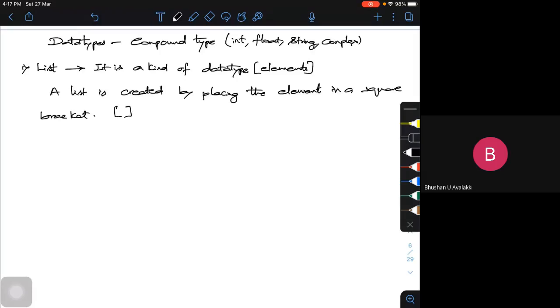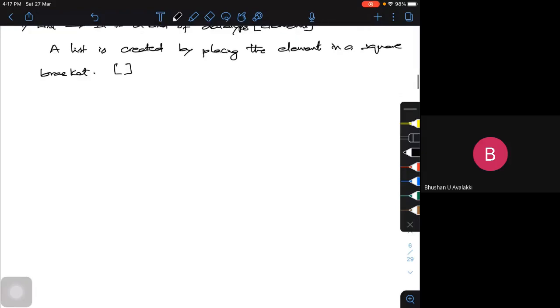Let's give an example. I'm going to create a list, which I'll call list1, is equal to, so I open the square bracket. If I put 1, it is an integer.